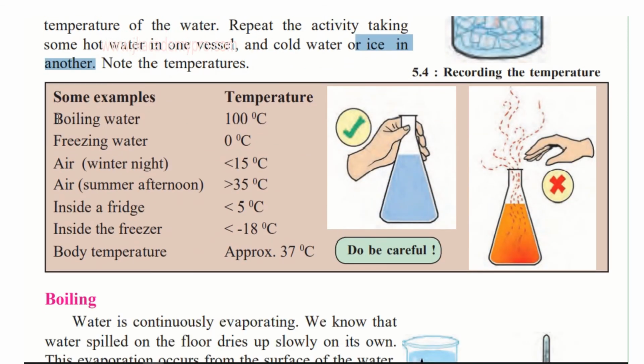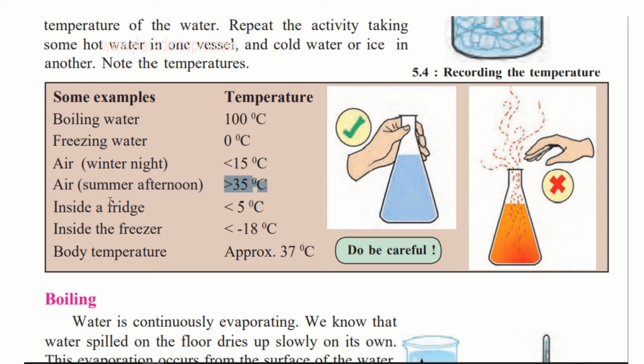So what will you see? You will see that the boiling water, we know, boils at 100 degrees Celsius. Freezing water, that is water turning to ice, is 0 degrees Celsius. Air in the winter night is very cold, so it is less than 15 degrees Celsius. Air in the summer afternoon, it's blazing hot in the summers, so it is more than 35 degrees Celsius.